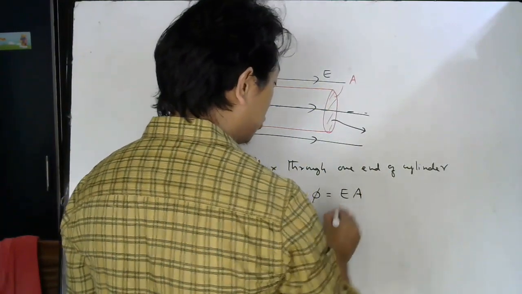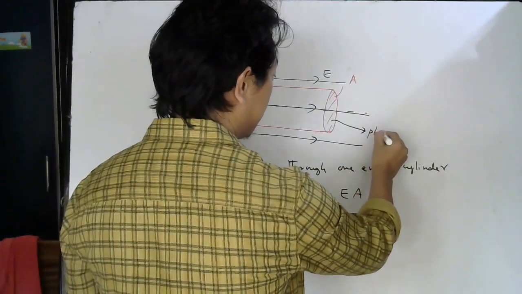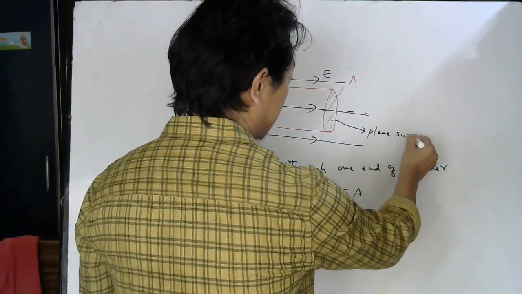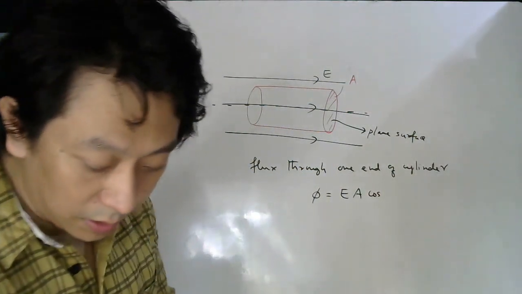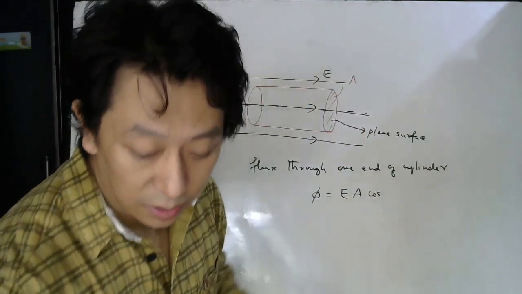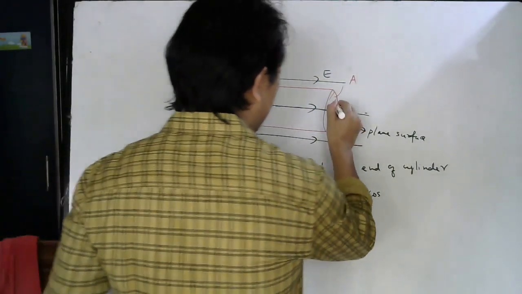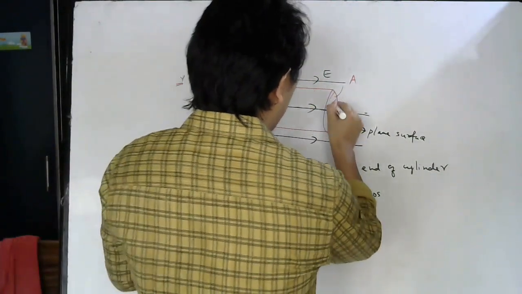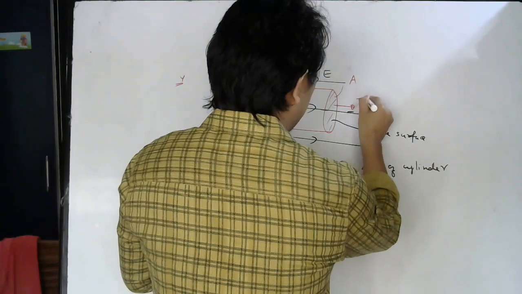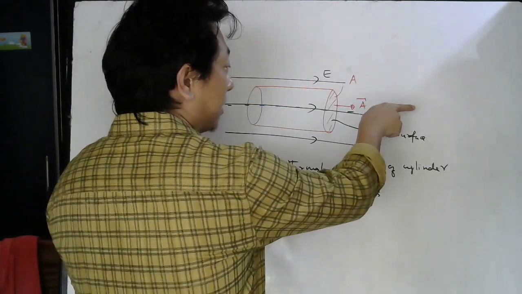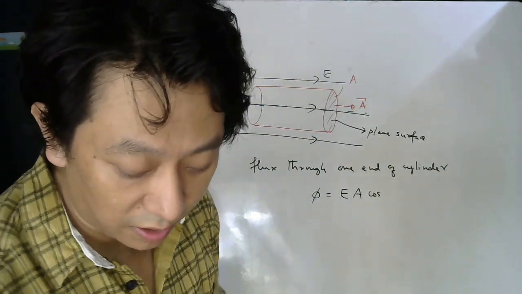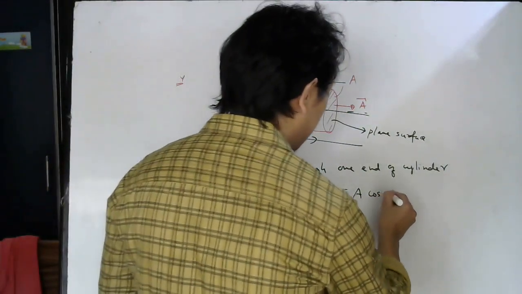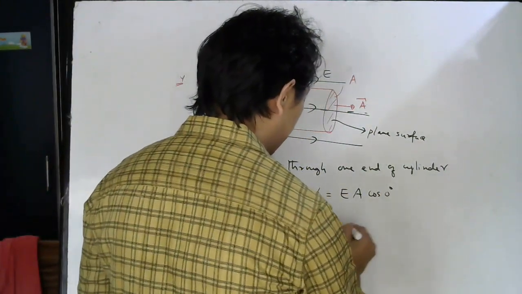Why am I using this formula? Because this is a plane surface. So E A cos theta. Where is the electric field? Along this axis. And the area vector, how do you draw it? This is a closed volume, no? So outward. So the area vector is also along the axis. The electric field is also along the axis. So if both are along the axis, what is the angle between them? 0 degree. So what will be the flux? E into A.